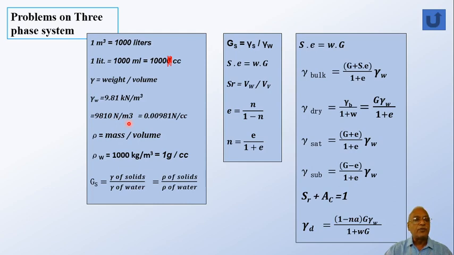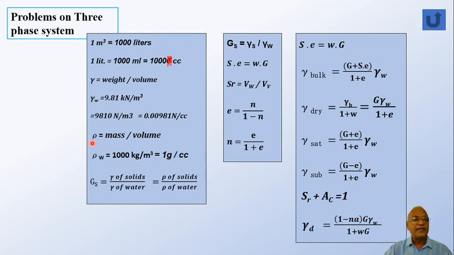If you want to put meter cube, it has to be converted into so many cc's, so it comes out to be 0.00981 Newton per cc, which is very small to handle. That's why any one of these, 9.81 kilonewton per meter cube or 9810 Newton per meter cube, would be the value that we are going to use.